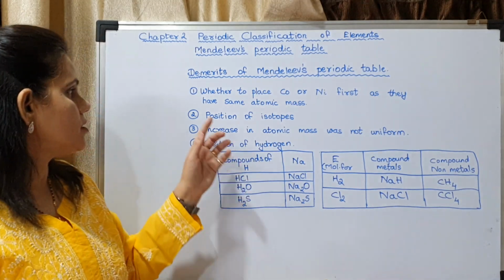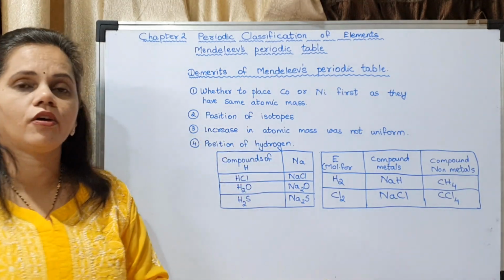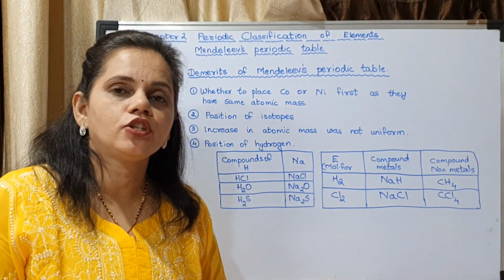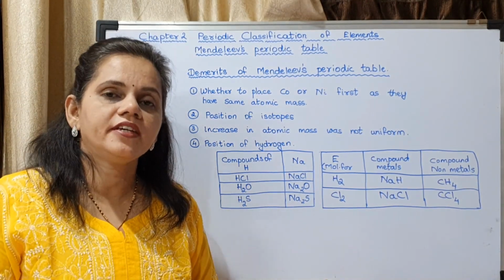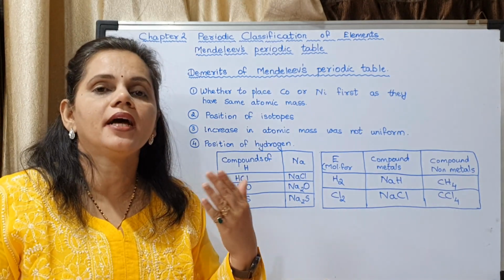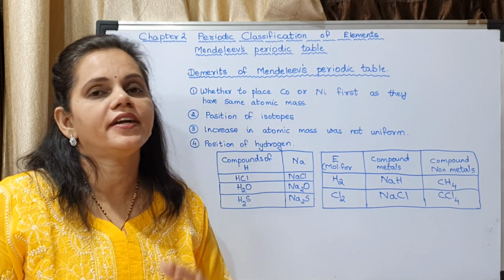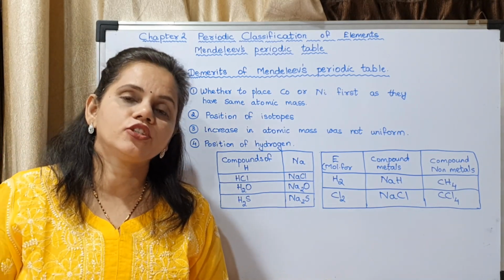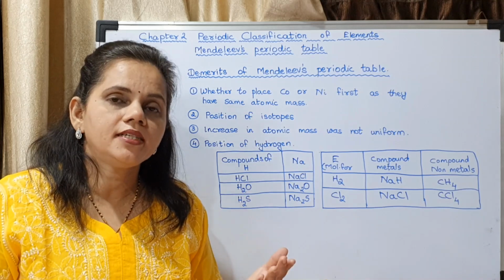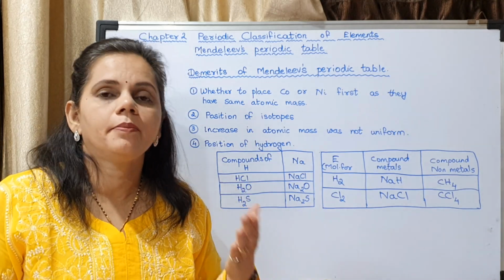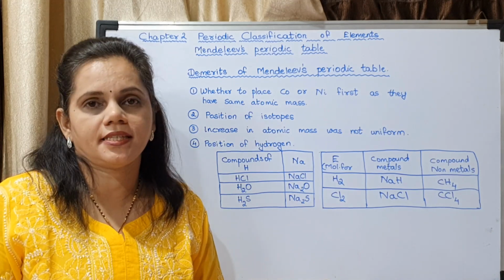The second demerit was the position of isotopes. So what are isotopes? Isotopes are different forms of the same element having the same atomic number but different atomic mass number.